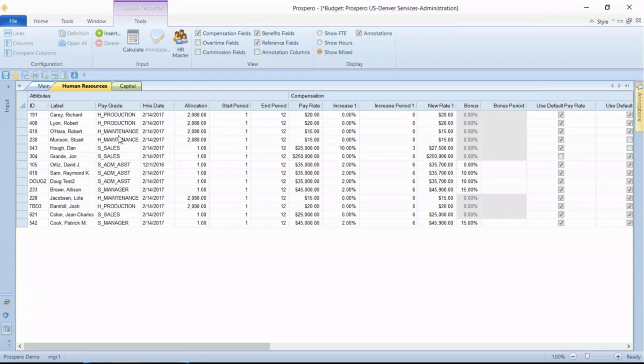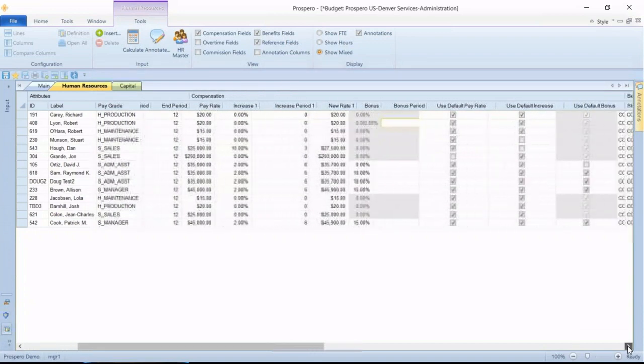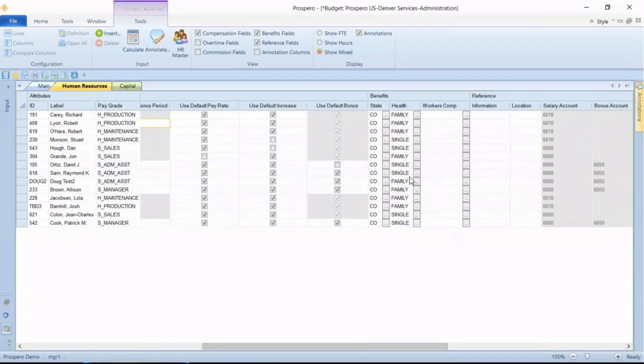You'll see our salary grades denote that as well, salaried versus hourly. This page tracks pay changes. You may have pay increases or decreases for next year. We can track bonus payouts for next year. And as I scroll to the right, we can also do overtime. We can handle commissions. We also have the benefit filters here.